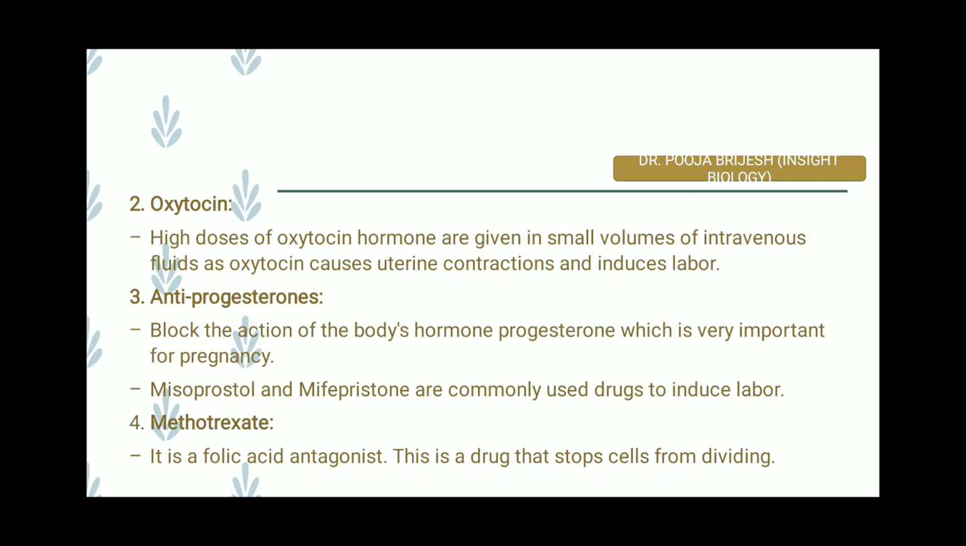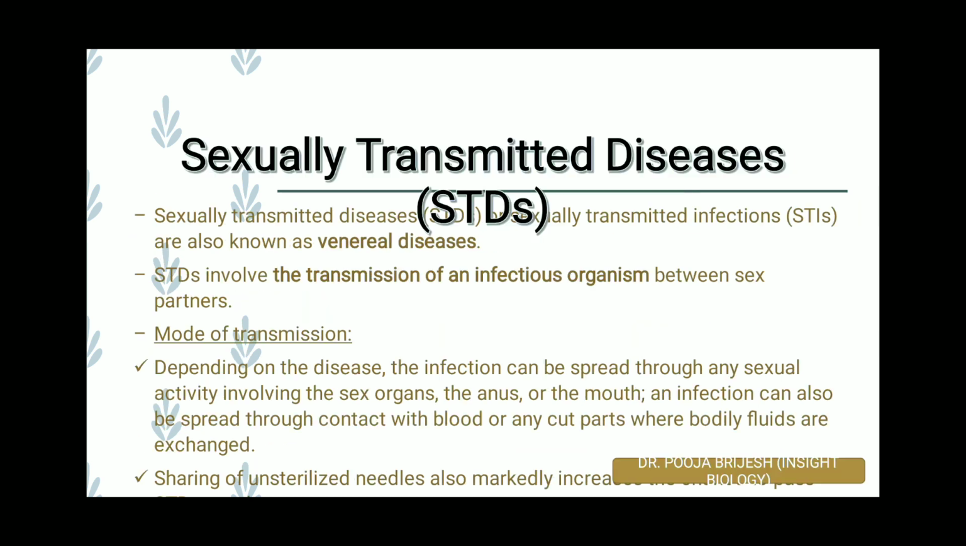Now methotrexate, the last one, is a folic acid antagonist. Folic acid is mandatory for the baby's brain development, so it is working in the antagonist way of folic acid. This is a drug that will stop the cells of a fetus from dividing. So this is all about how we can stop the pregnancy, or how we can do the medical termination of pregnancy.